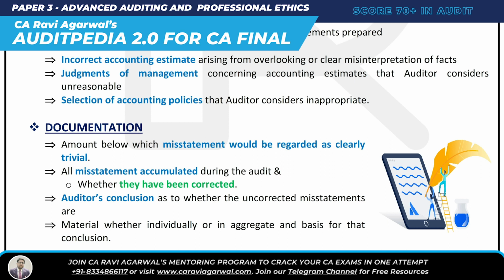Okay, so we are done with SA 450. Tell me the name once again: Evaluation of Misstatements Identified during the Audit.